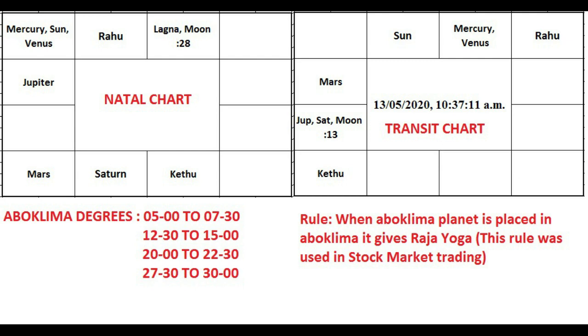Next, we have to select the sector. In this, the Moon navamsha will be used for selecting the sectors. So 13 degrees means it will be in Aries. Aries has a lot of sectors. We will see just 2 among them. One is agriculture, fertilizers, and also agrochemicals. So we have selected a share called UPL, United Phosphorus Limited, which is one of the largest manufacturers of agrochemicals. So this is how we have to select the sector.